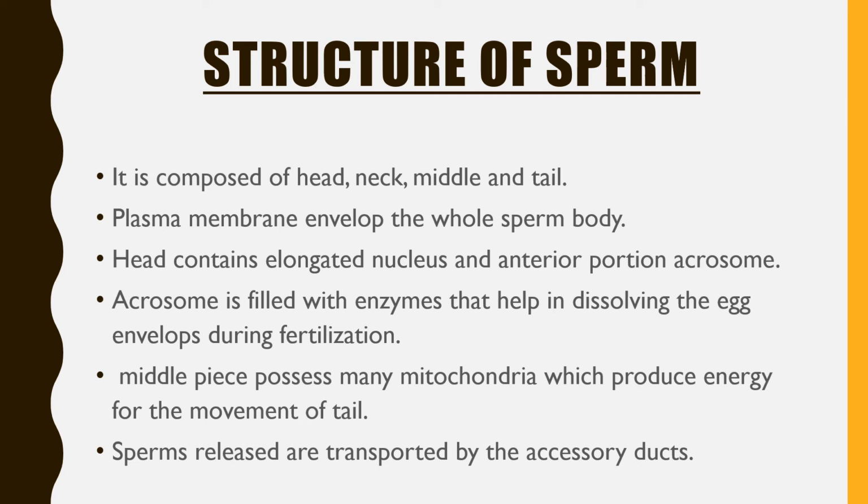Its head contains two important things. One, it has the elongated nucleus, and its anterior portion consists of a cap-like, sac-like structure. We call it an acrosome, and this acrosome is filled with enzymes, and these enzymes help in dissolving the egg envelopes, meaning the envelopes of the ovum, during fertilization.